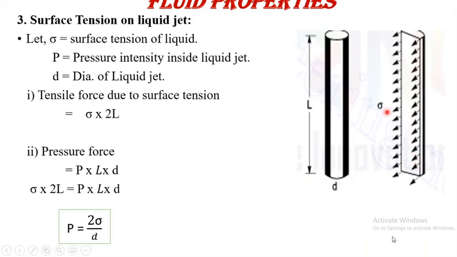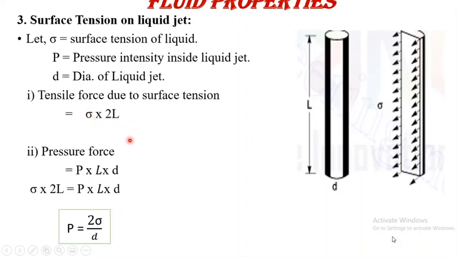Here the arrow shows sigma, that is nothing but the surface tension, which is acting along the length of the liquid jet. So the tensile force due to surface tension is equal to sigma into 2 times length, because we are considering this length and this length, and the intensity of surface tension is sigma.